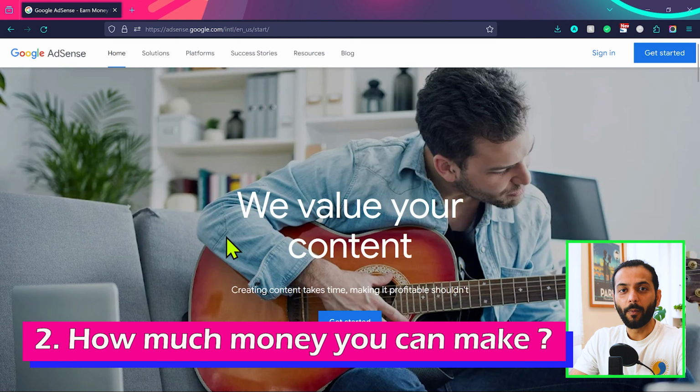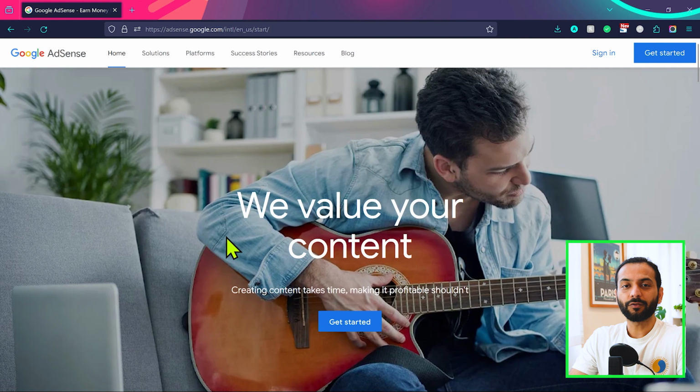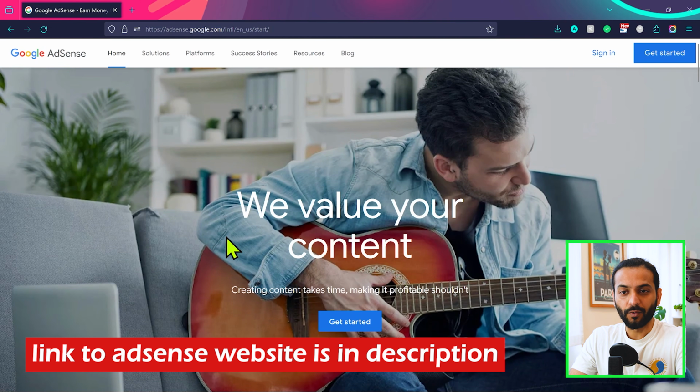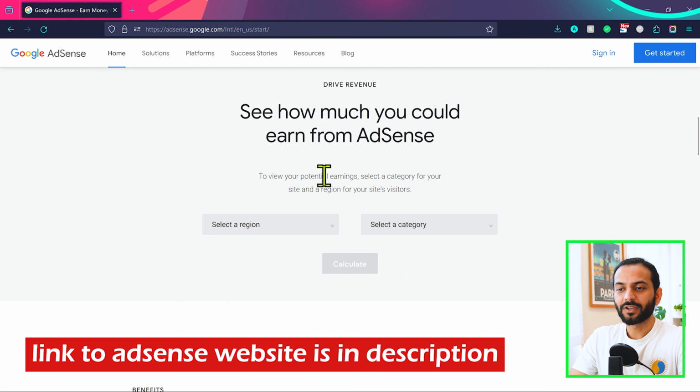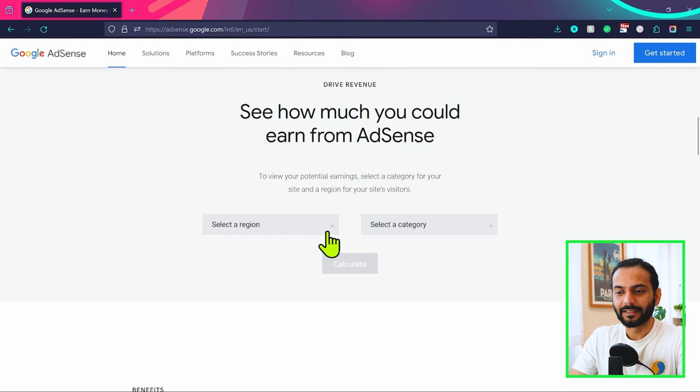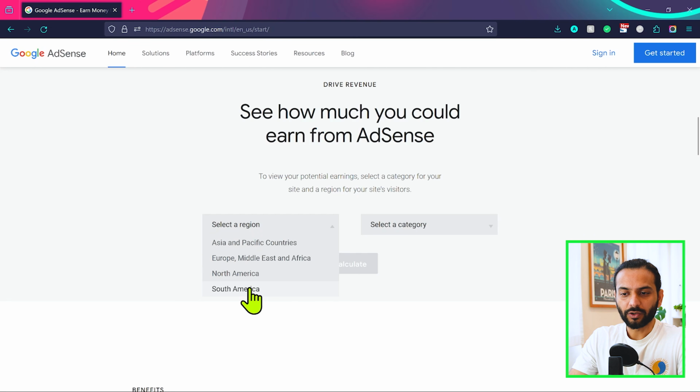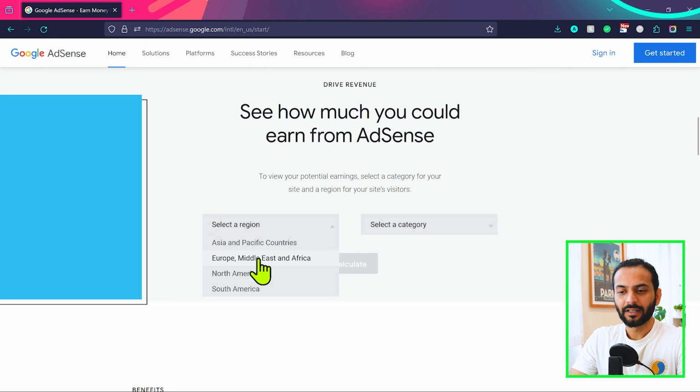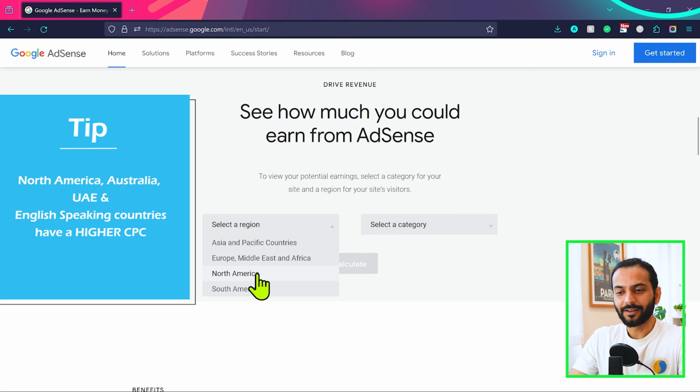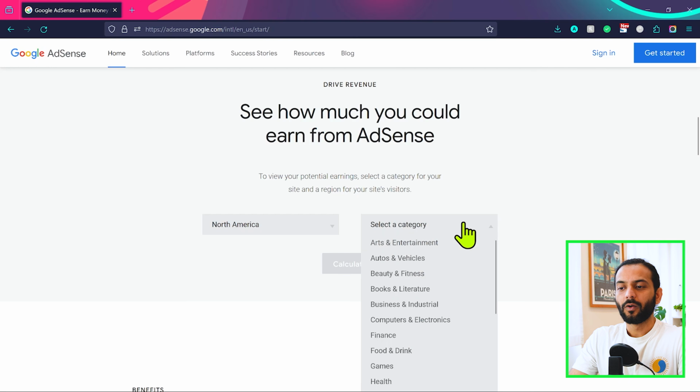Now let's talk about how much money you can earn and what the different niches are on Google AdSense. The best place to find this kind of information is the official website of Google AdSense. And here you can see this option, see how much you could earn from AdSense. What you can do is select a region. For example, if you're targeting North America or South America, Asia Pacific or Middle East. Most of you will be targeting North America because they have the highest ad revenue. So you can select North America, and then you need to select a category about which you are going to start a blog. For example, you're thinking to start a blog about beauty and fitness.